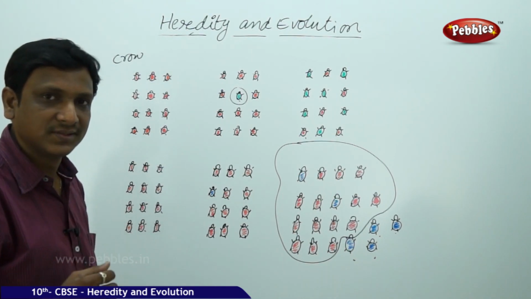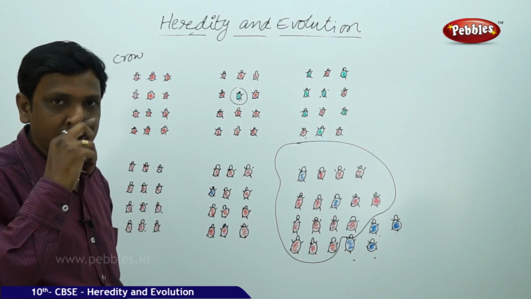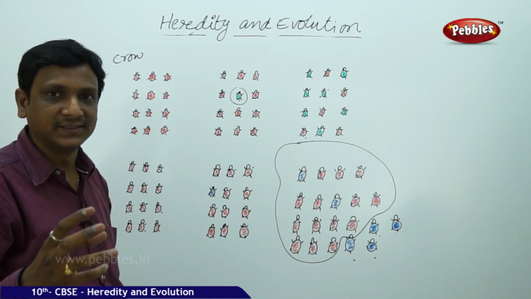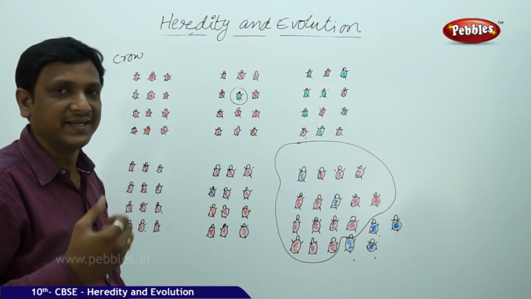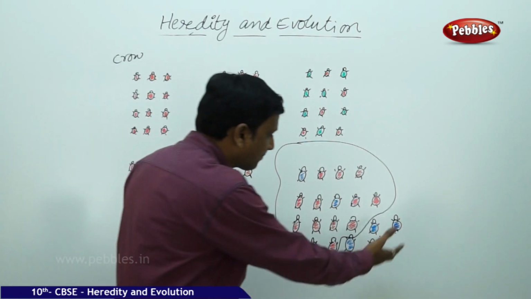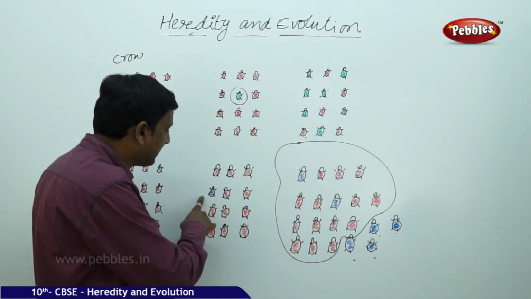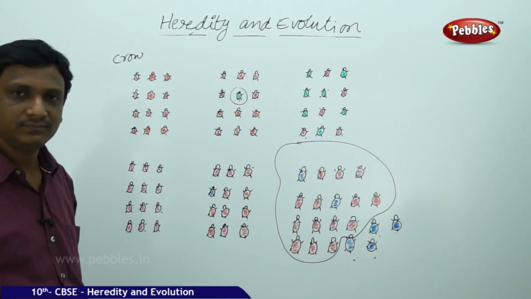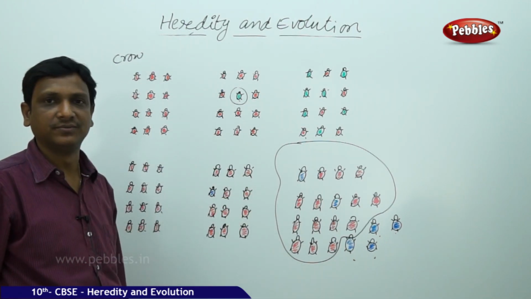So what happens? The blue beetles continue their progeny. After generations and generations, mostly the new generations will be blue. So it became a very important character of the beetle, that is blue color. Actually it started as a very rare variation. Here, all are red, only one is blue, rare variation. But here the total group is blue, the whole generations are blue. It means a single rare variation can become a common characteristic of an organism. That we can understand from this situation.